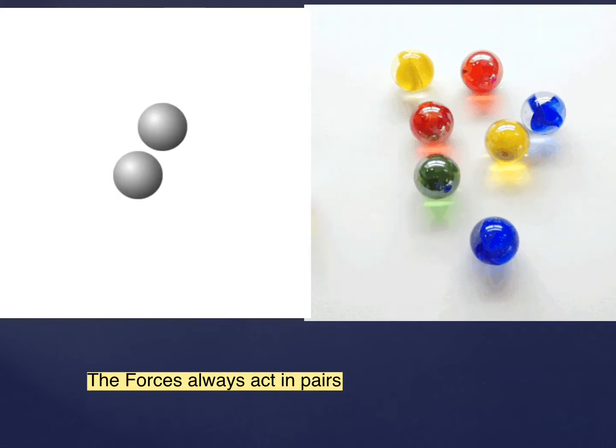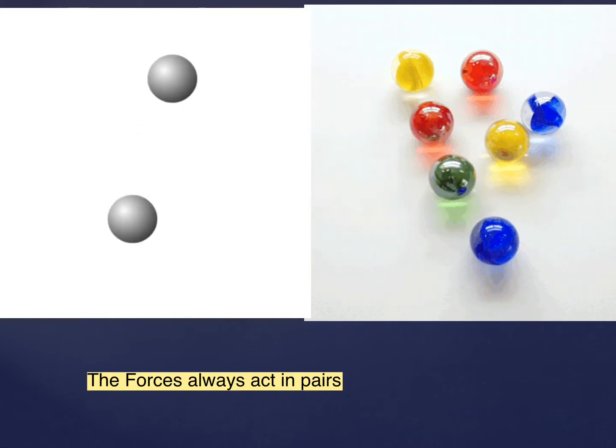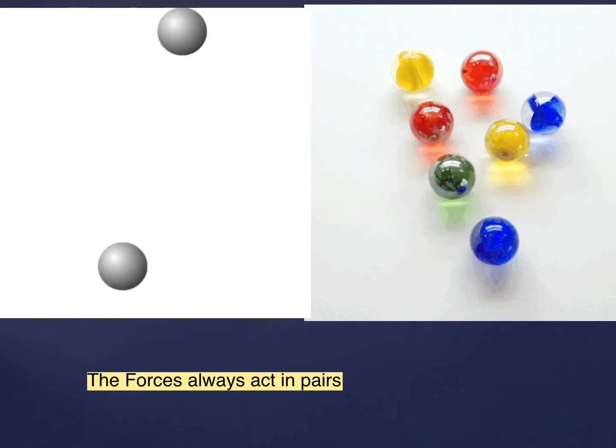A force must act on the blue marble as well. So basically we can say that the force that acts on the blue marble is actually from the red one, the red marble that the blue marble hit. So one of the basic laws of science is the following: forces always act in pairs.